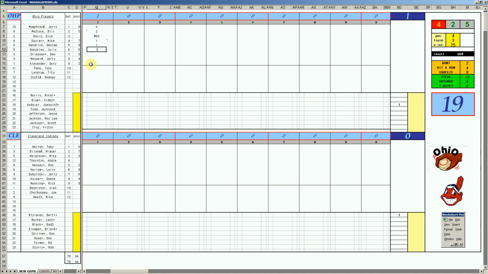Easler will run. He's a 13, 14, 15. Manning's got a -1 arm. He scores on a 9. Oh boy, Cleveland. Not another 19-run game.